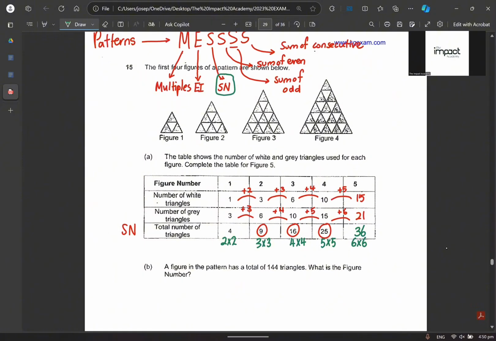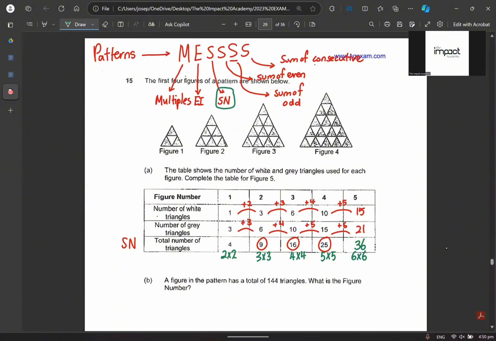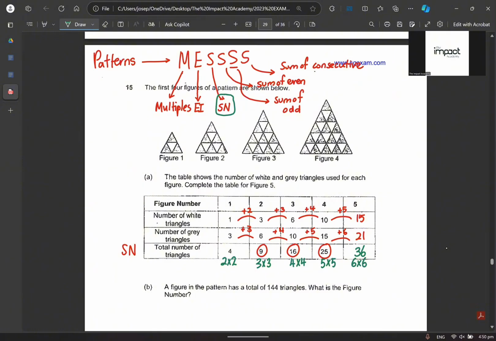But what if it's not a pattern? What if it's not square numbers, then of course you won't use square numbers, right? Then you will use whichever other concepts that I've given to you. Understand so far? All right.